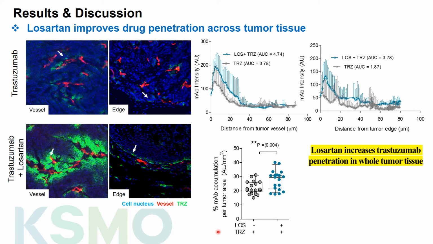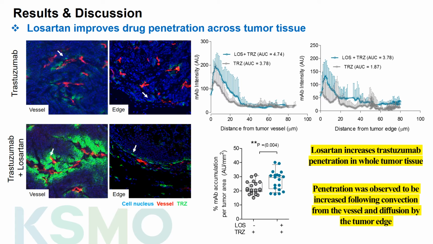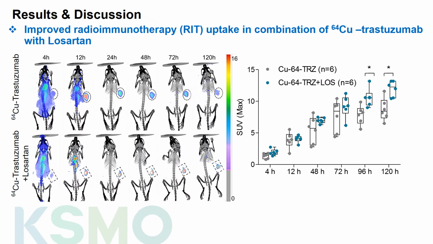Also, the total accumulation per tumor area was significantly increased in the case of trastuzumab plus losartan. This result shows that with the addition of losartan, the monoclonal antibody, that is trastuzumab, can reach further HER2 antigen across tumor tissue. So our result shows improved RIT uptake in combination treatment of copper-64 trastuzumab with losartan.